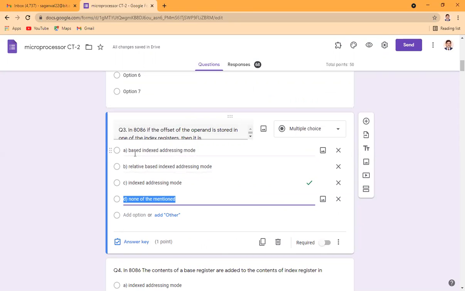Because in case of based indexed addressing, you have to define the address along with the index. But since the offset is present in the index register, it is an example of an indexed addressing mode.